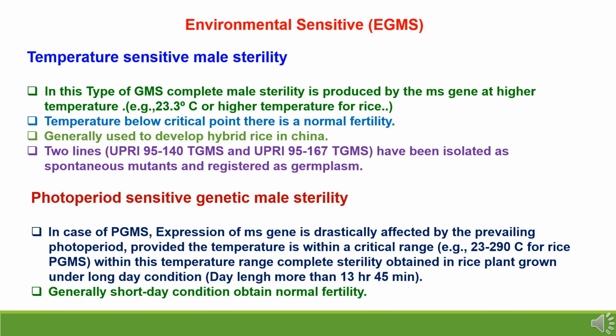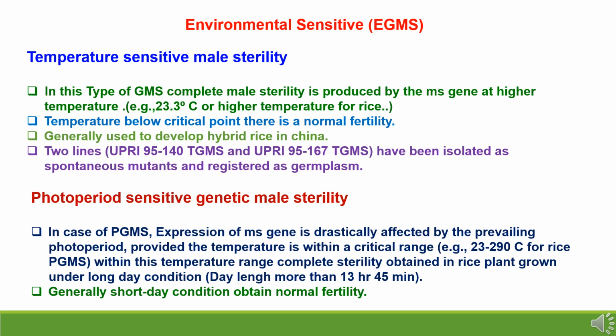Below the critical temperature, there is normal fertility, and this male sterility is generally used to develop hybrid rice in China. And there are two lines like UPRI 95-140, which is temperature sensitive male sterility, and UPRI 95-167, which have been isolated as spontaneous mutations and registered as germplasm for hybrid seed production activities.